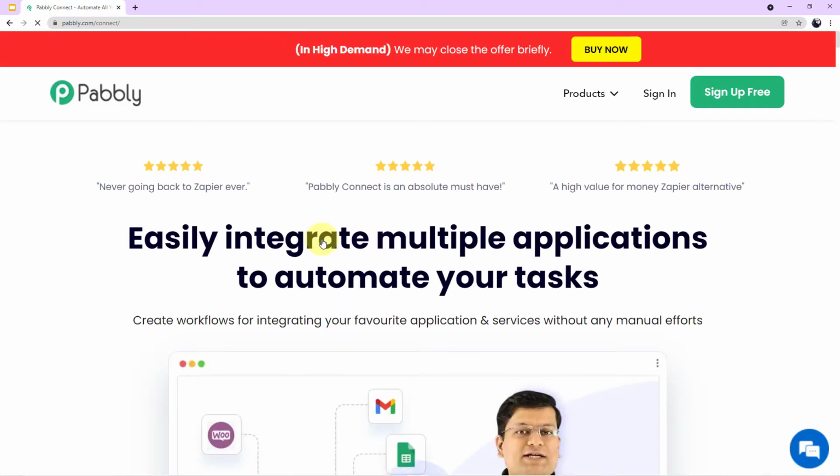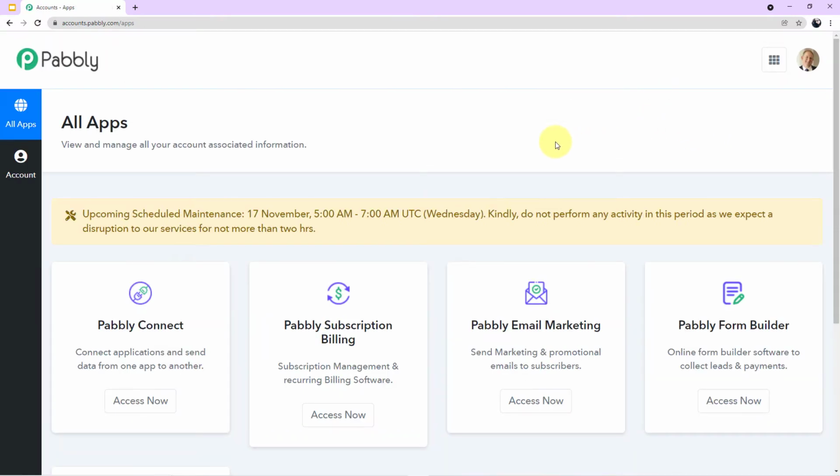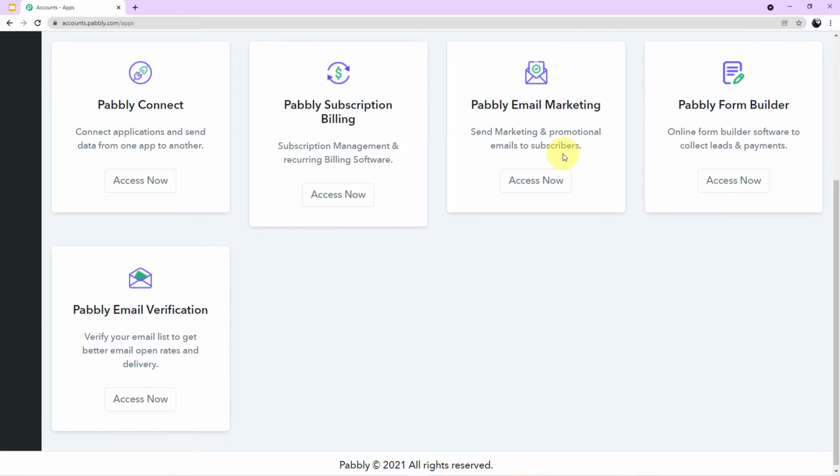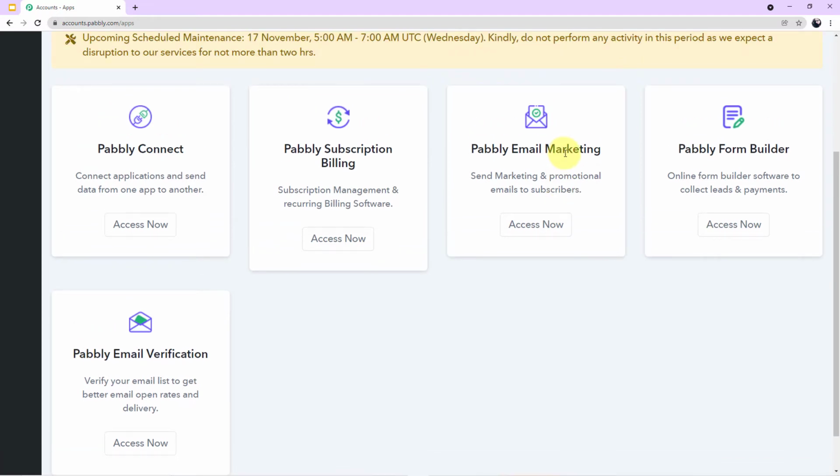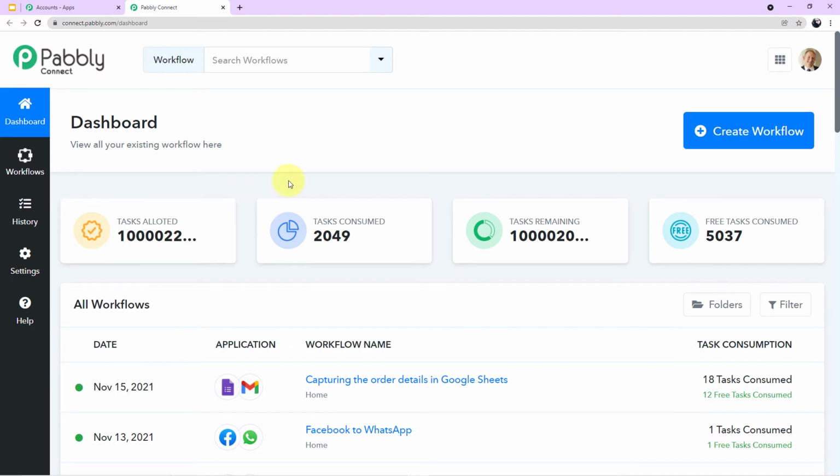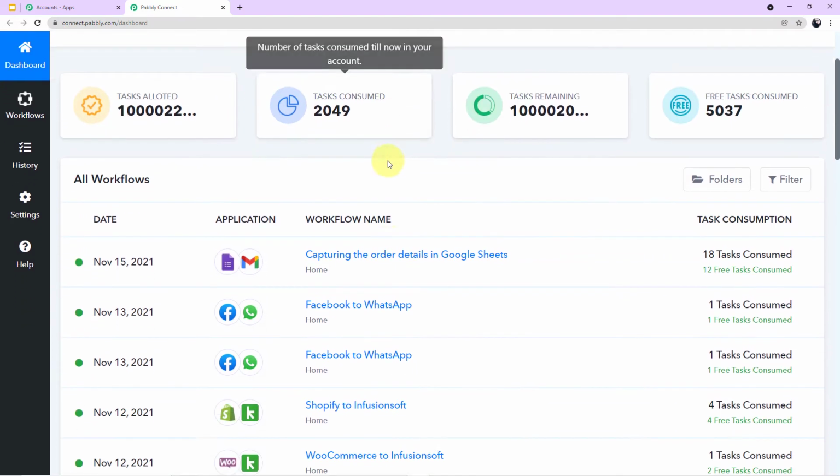Okay, now we have reached the landing page of Pabbly Connect. For first time users, if you can see a green button at my right corner which says sign up for free, you have to click this and you can create your completely free account in just 2 minutes. Because I am already logged in, I'll click on sign in. Once again, you can see all of the 5 applications offered by Pabbly on my screen. As you know, today we are using Pabbly Connect, so come here and click on access now. Let it load for a second, guys. And this is how the dashboard of Pabbly Connect looks.